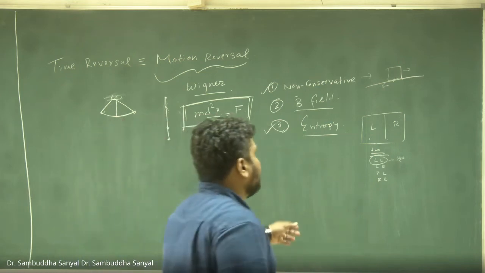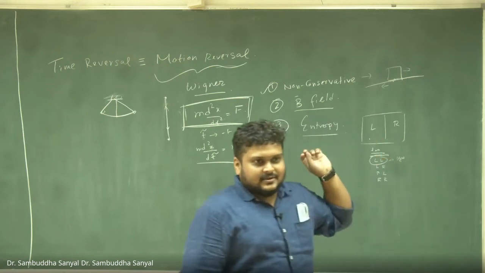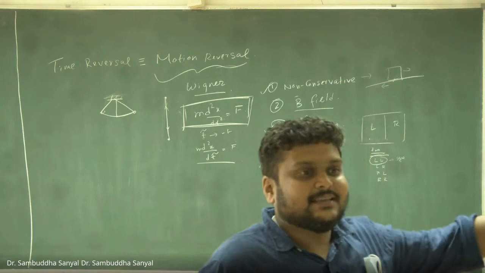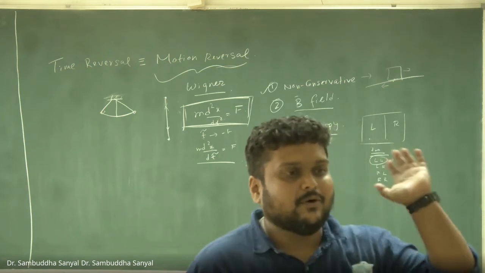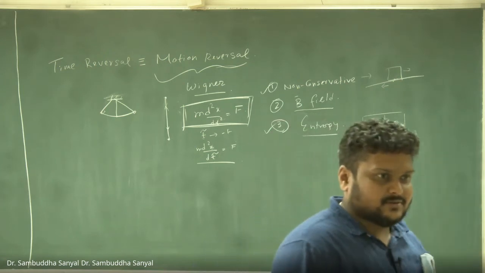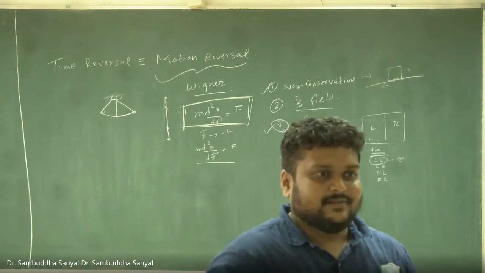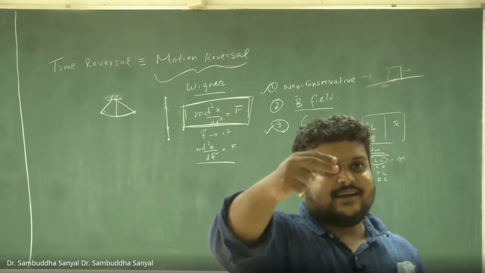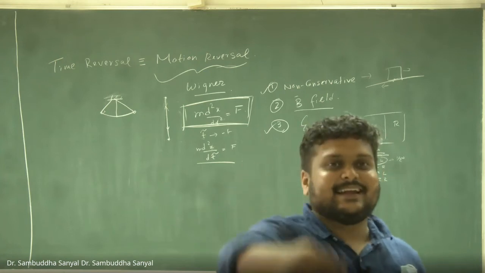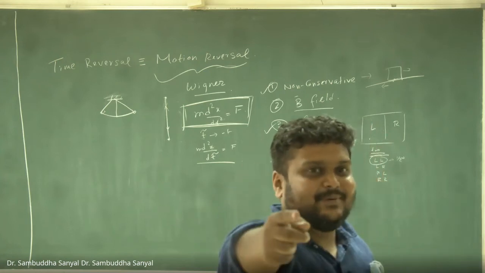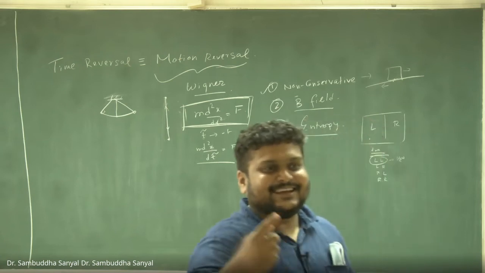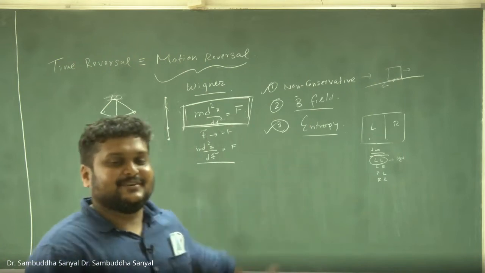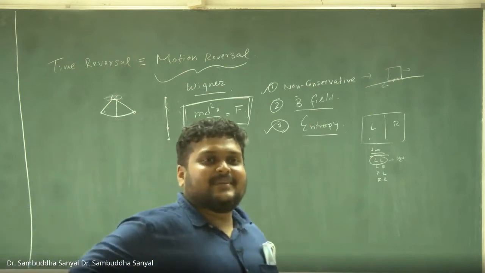With two molecules, it's quite probable that you will see the whole gas in one half of the box. But for the room where I'm teaching, the probability that the entire air is in one half of the room and people are dying in the other half is almost zero, but not exactly zero. You'll never see that because of probability, not because of dynamics, not because of Newton's law. Okay, is everybody on the same page for this?